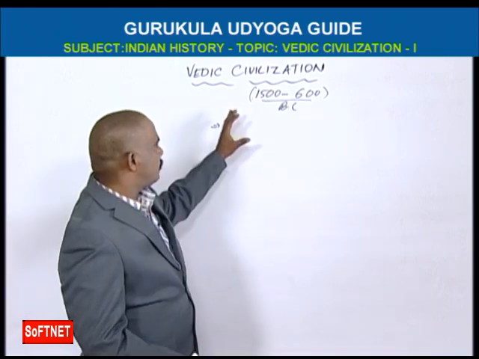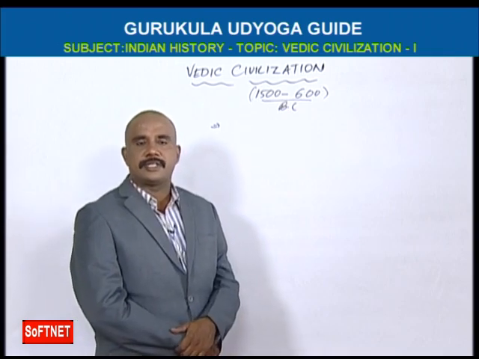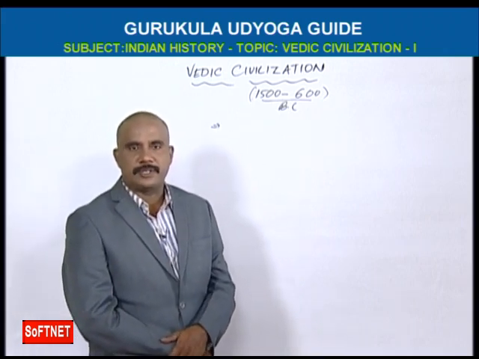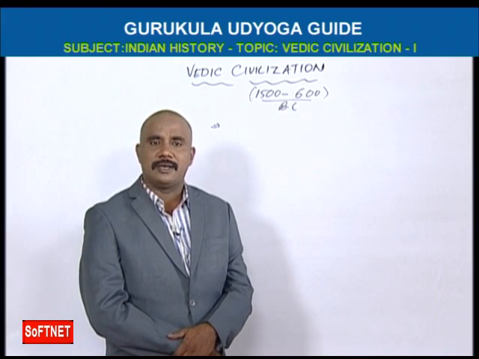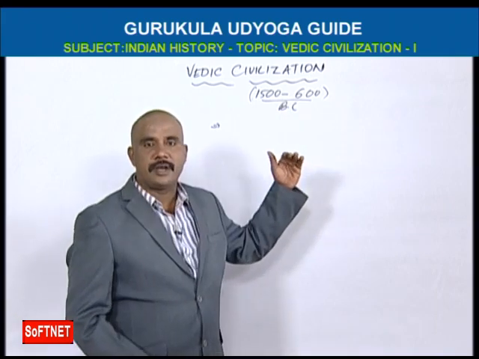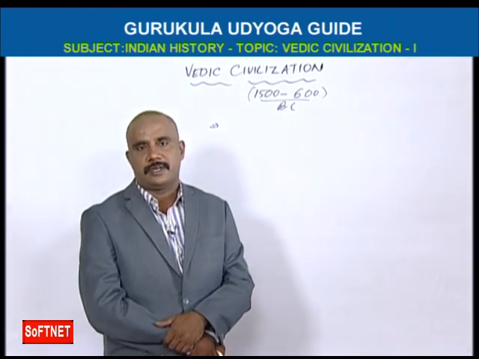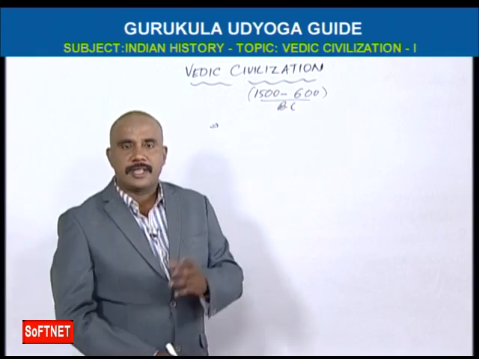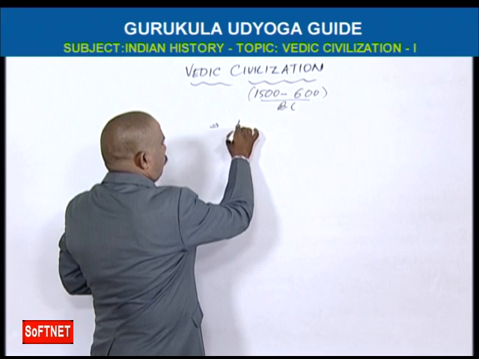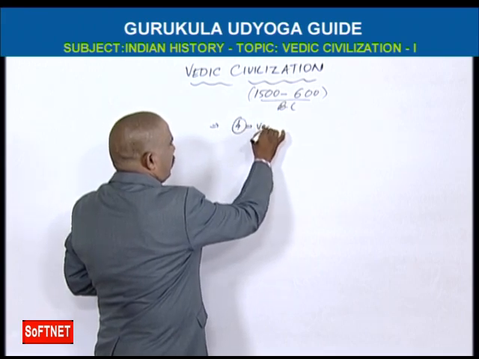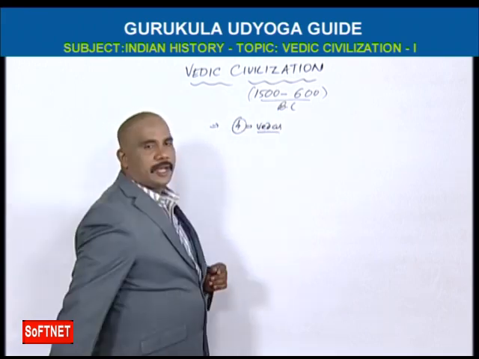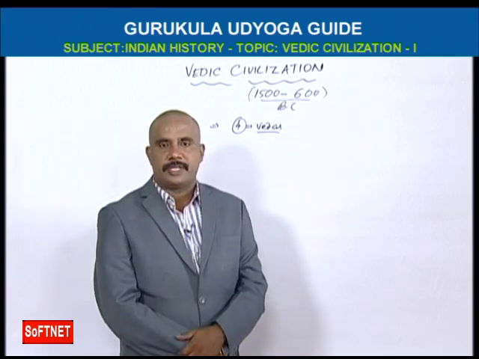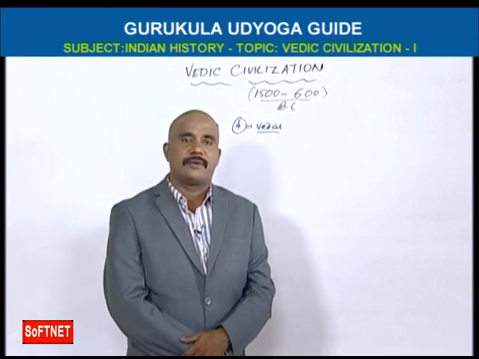Vedic civilization means the civilization which occurred in the Vedic period, the Vedas period. Basically, there are four Vedas: Rig Veda, Yajur Veda, Sama Veda, Atharvana Veda.